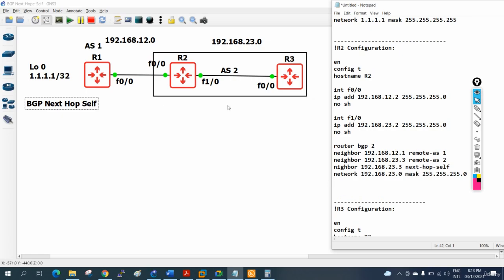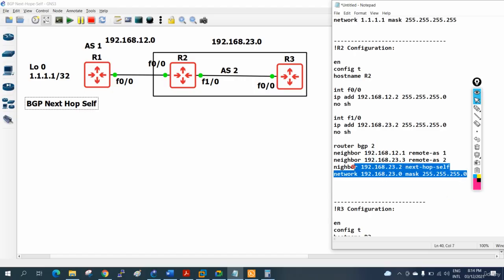When we configure, R3 is going to install the route. Okay, and here I need to write our IP, not the other guy's IP. I am in R2, so our IP we need to write. So these two commands we need to add. We need to say neighbor 192.168.23.2 next hop self. So I am the next hop, and then we will write network, the network ID and the mask. So two things we are saying: I am the next hop, then this link we are advertising. After that it will solve the problem.